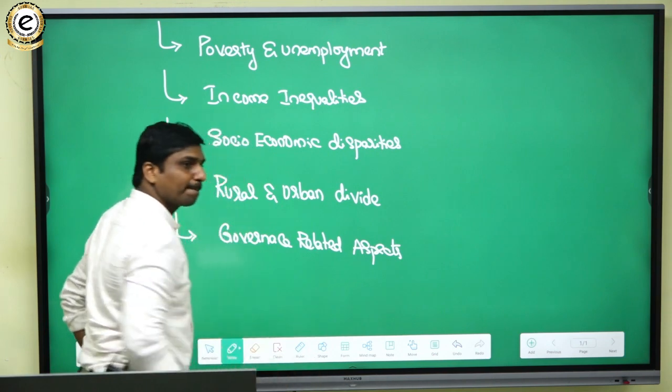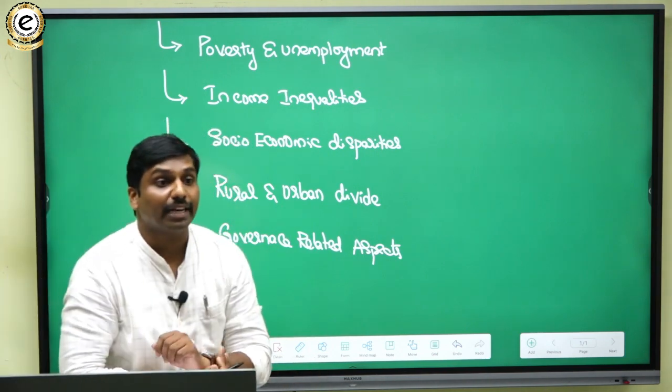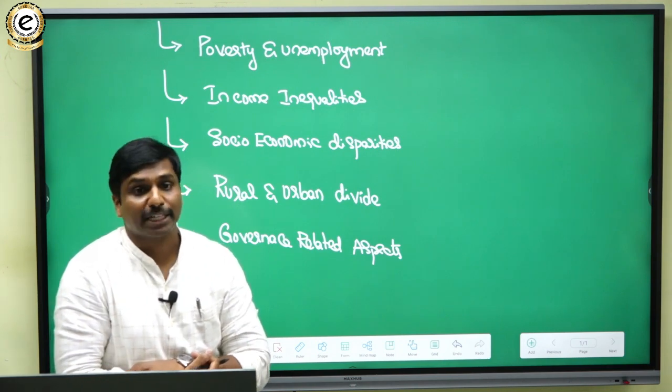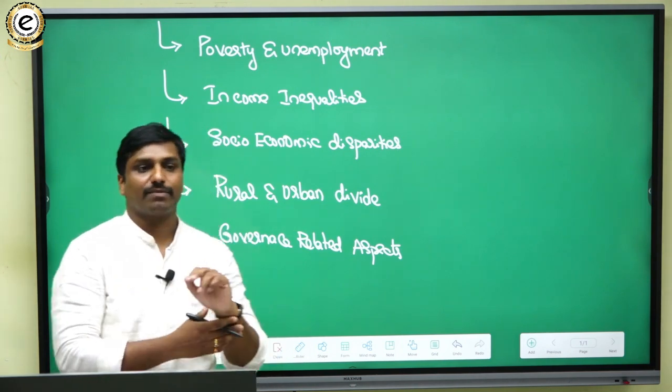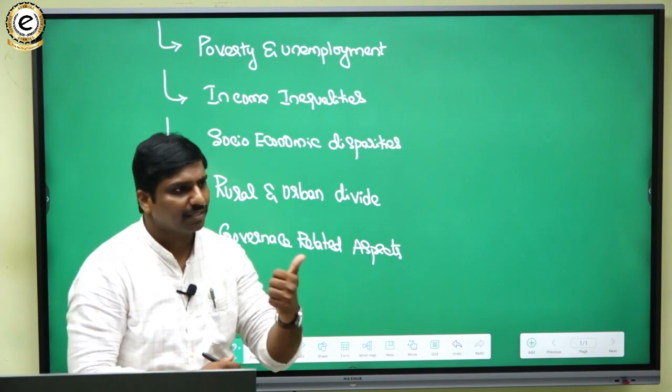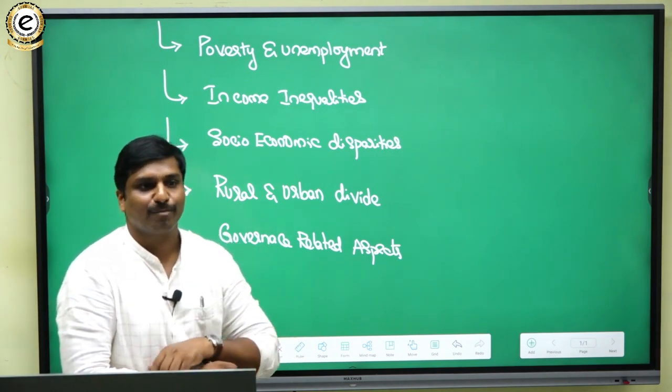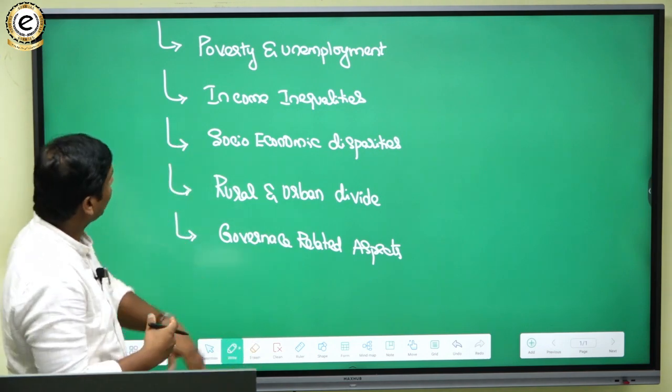Obviously we can also talk about the challenges with respect to the health sector, and how this also impacts human development in all manners, like social, physical and psychological. So we can mention all such things.